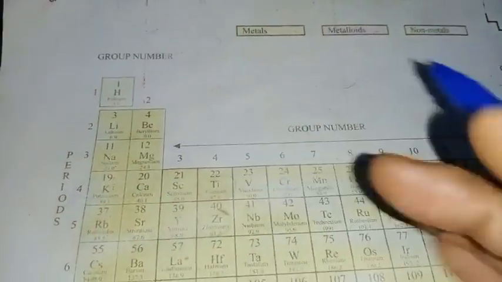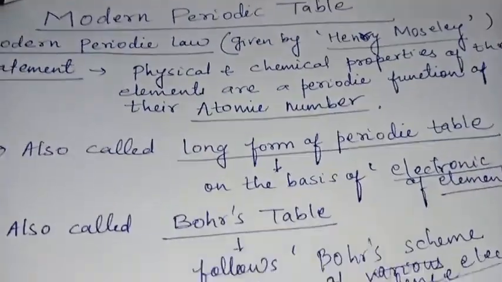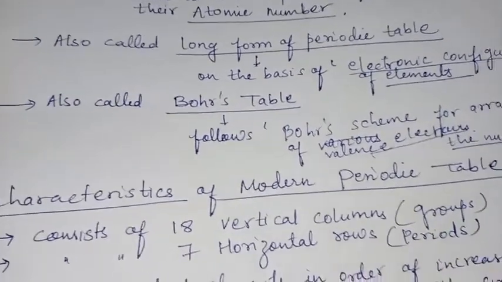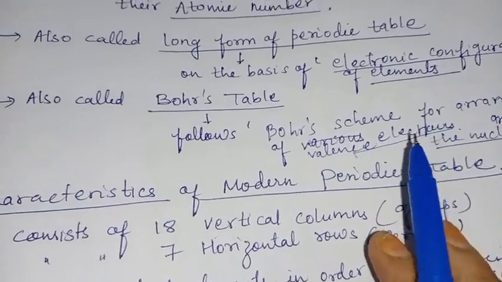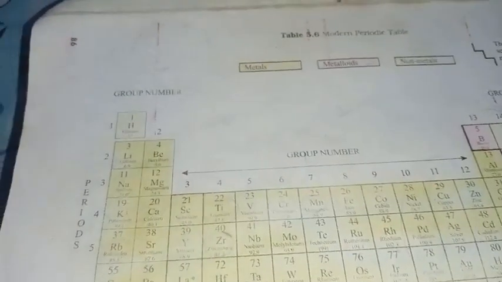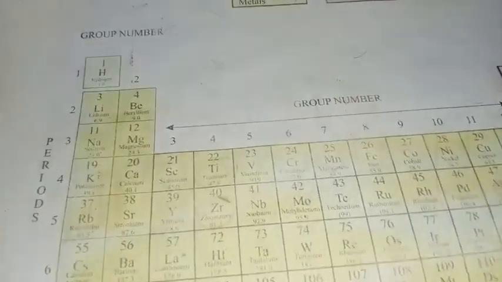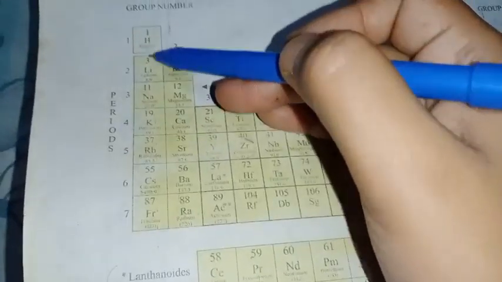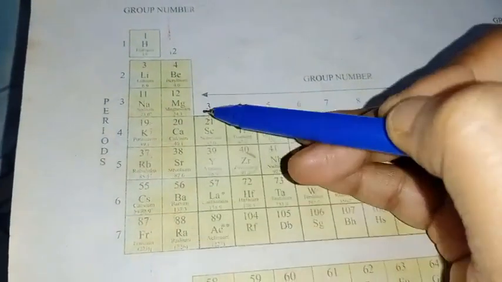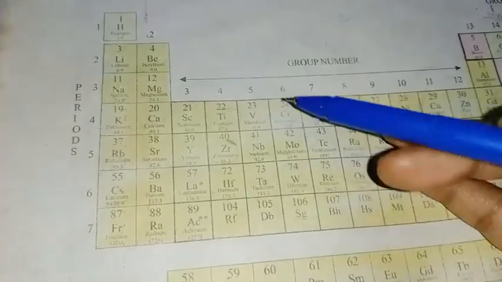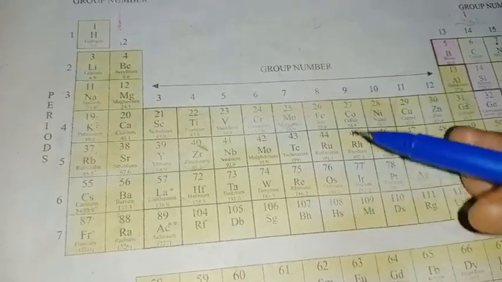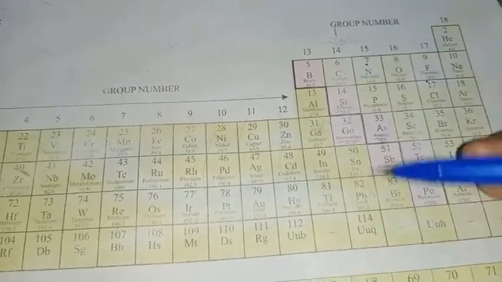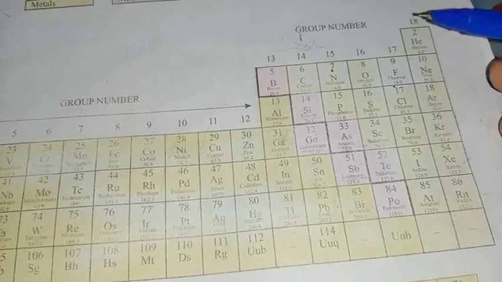So first, it consists of 18 vertical columns, and you know that the vertical columns are called groups. So here there are 18 vertical columns: 1, 2, 3, 4, 5, 6, 7, 8, 9, 10, 11, 12, 13, 14, 15, 16, 17 and 18.